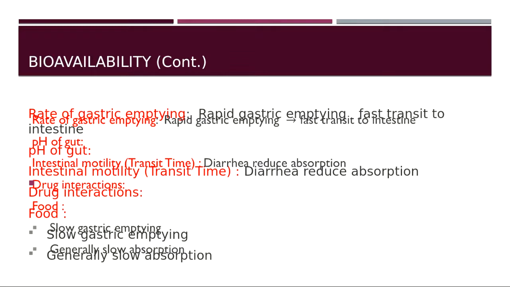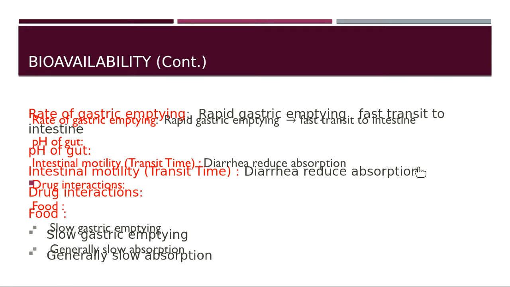Next, coming to the rate of gastric emptying. Gastric emptying means how fast the gastric contents are emptied. If the gastric emptying is rapid, then there is fast transit to the intestine.